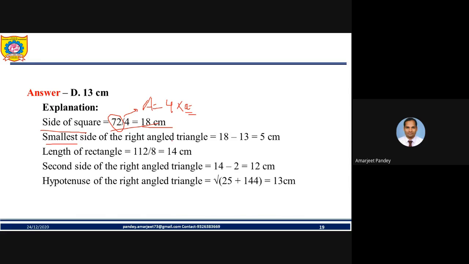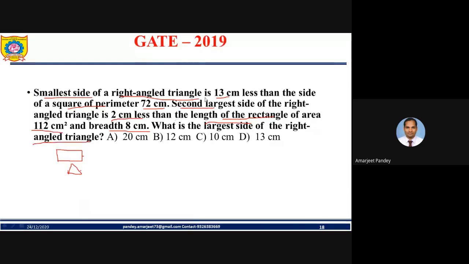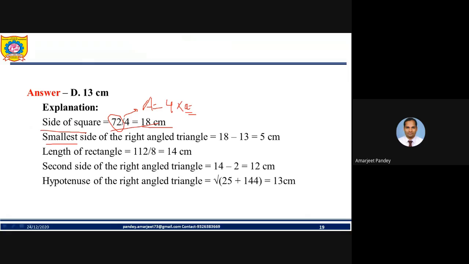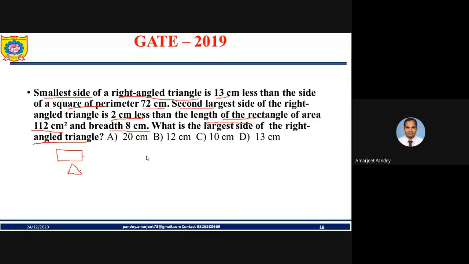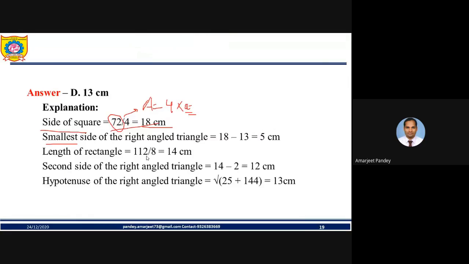Then the smallest side of the right angle triangle, friend. As per the question, the smallest side of a right angle triangle is 13 less than the side of the square. Now we know the side of the square is 18. 18 minus 13 is 5. Then the length of a rectangle. Again, the area of the rectangle is given as 112, and 8 is the breadth, my friend. So if you just divide, you get the length.